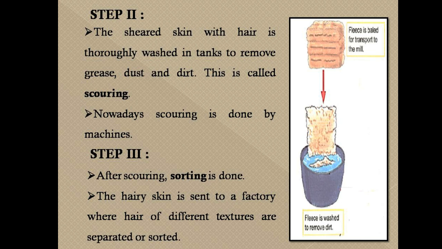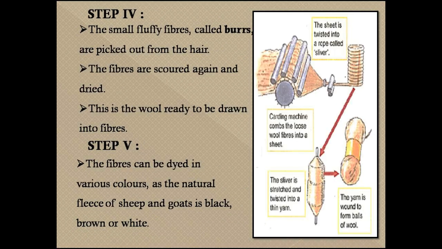Some may be long and some may be short. So one sheep may have different qualities of wool. So the same quality of wool should be obtained when a large number of sheep are reared and a large number of qualities of wool are mixed together to form a desired woolen material.